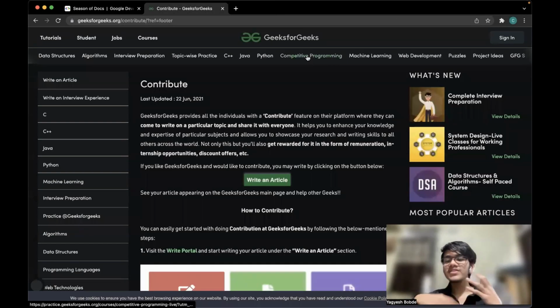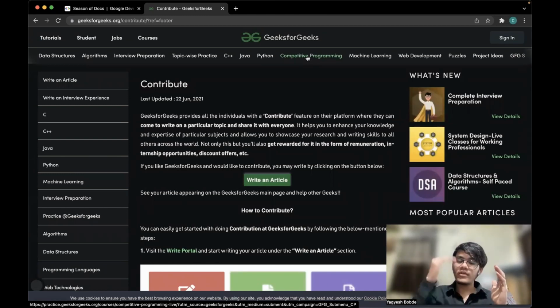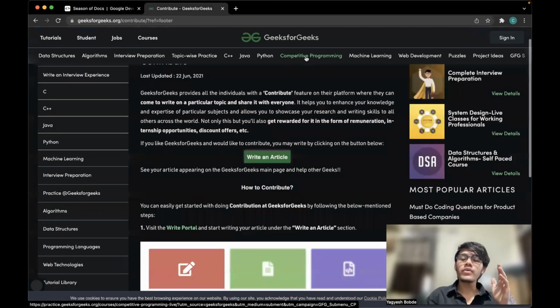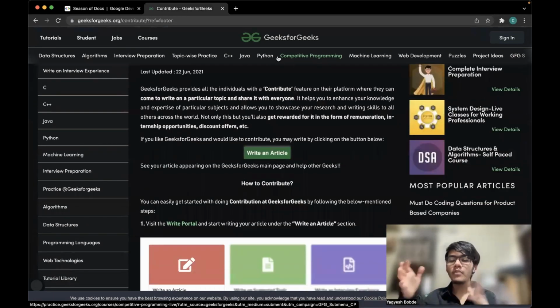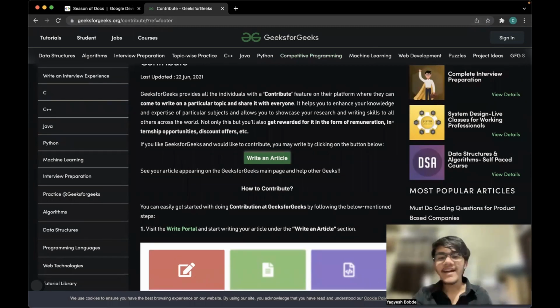So basically that's how you can get started with writing. All right, you don't have to do a complete course. You just need to make it simple to understand. You need to have a definite structure. Yeah, that's one thing. And try to read more articles on the topics that you are trying to write, so that you get a basic idea of how experienced writers write, how they structure their articles, right? So I think that's it for this video. I have covered the immediate steps that you need to take in both GSOD and GSOC to participate, right? That's it for this video.